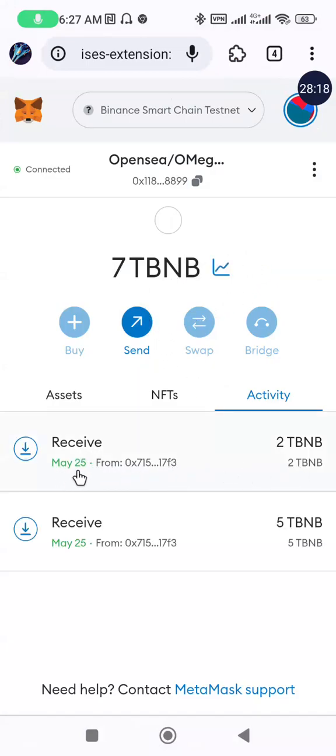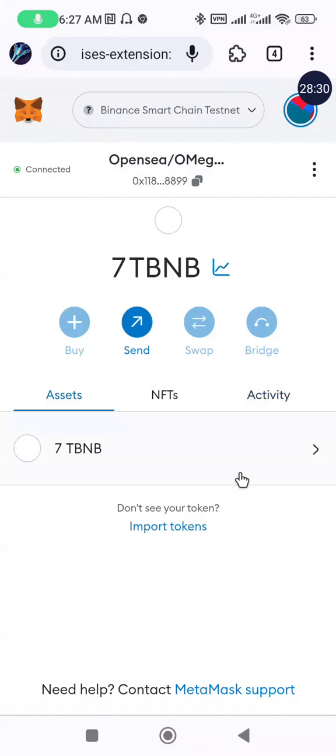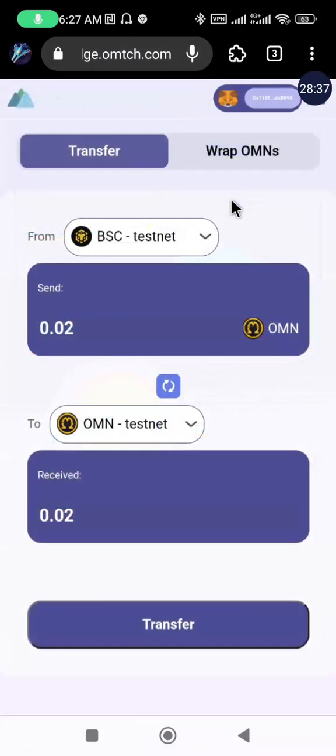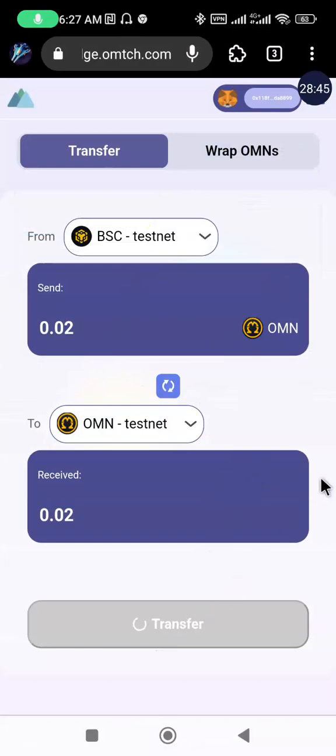Receive, you see the date, May 25th, and see, I received the first I sent 5, then the second I sent 2. So it actually came through, and this is the token here. So let's try the other transaction we were trying to do before. It didn't go through. So I'm going to click on the transfer now.